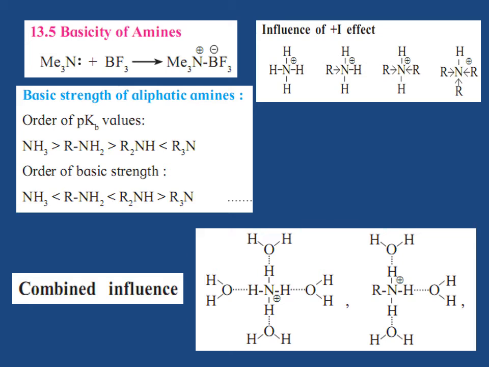Thus, as per the observed pKb values of the aliphatic amines, secondary amines are the strongest bases. Basic strength increases as we move from NH3 to RNH2 and from RNH2 to R2NH. But basic strength decreases as we move from R2NH to R3N.